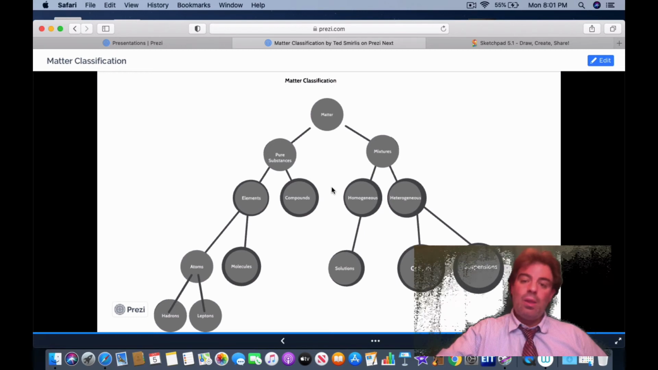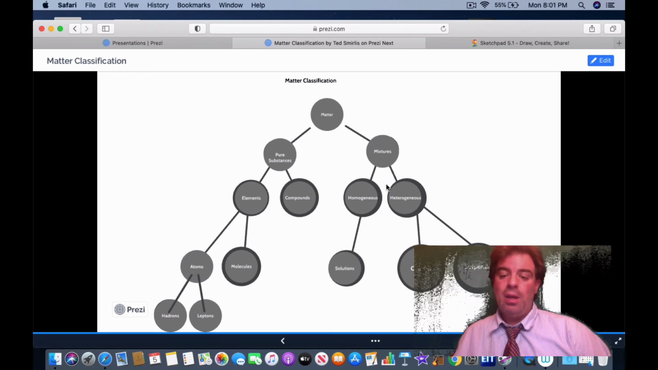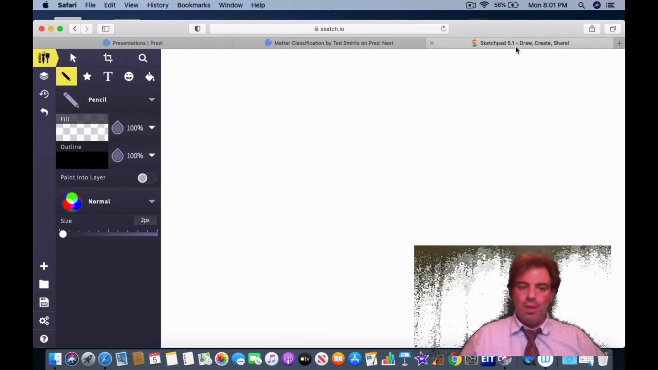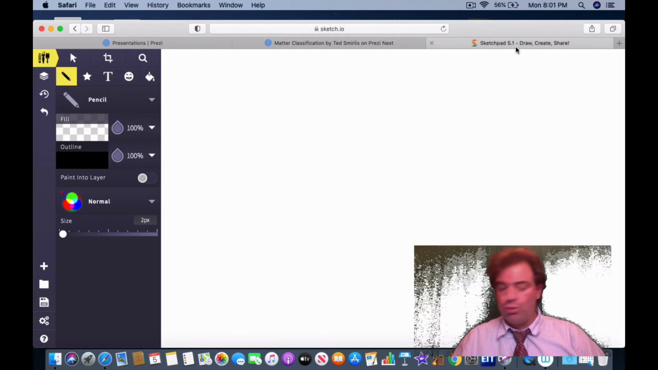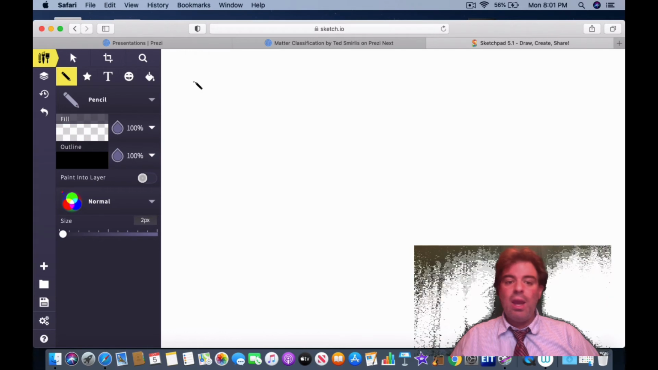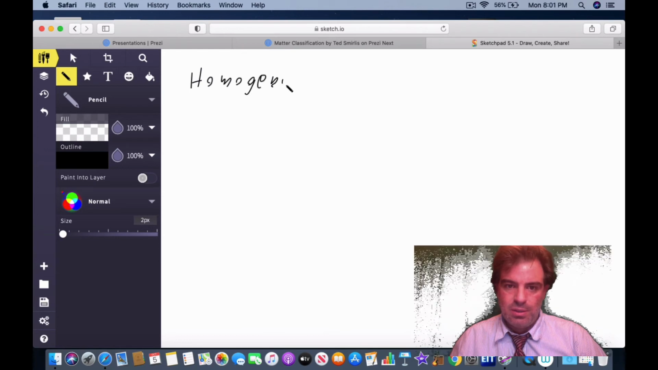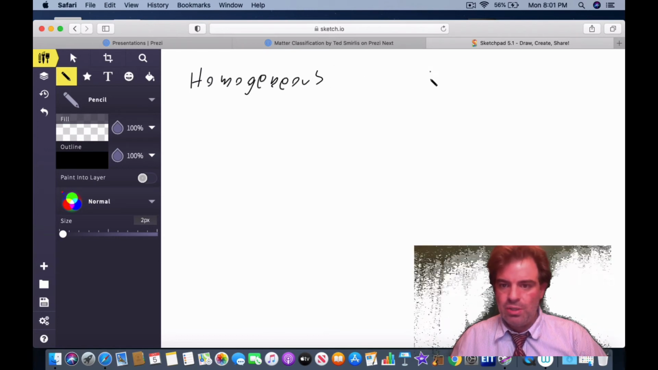Now, one point I would like to clarify with mixtures is what is homogeneous and what is heterogeneous. Remember, the only homogeneous mixture that there is, is a solution. And I want to compare and contrast this with heterogeneous mixtures. So let's go to our trusty sketchbook and let's sketch it out. The first one I would like to do, we have homogeneous mixtures, and on the other side we have heterogeneous.